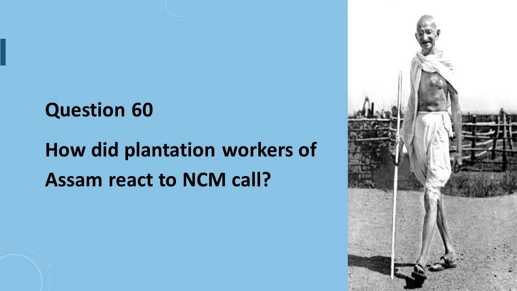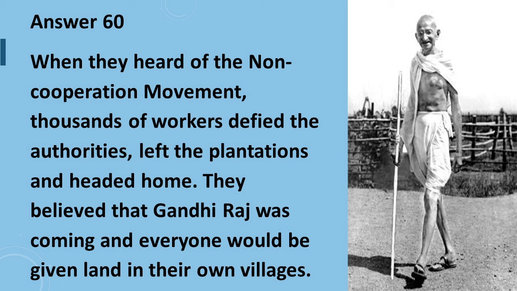Question number 60 is, how did plantation workers of Assam react to the non-cooperation movement's call? Answer to question number 60 is, when they heard of the non-cooperation movement, thousands of workers defied the authorities, left the plantations, and headed home. They believed that Gandhi Raj was coming and everyone would be given land in their own villages.